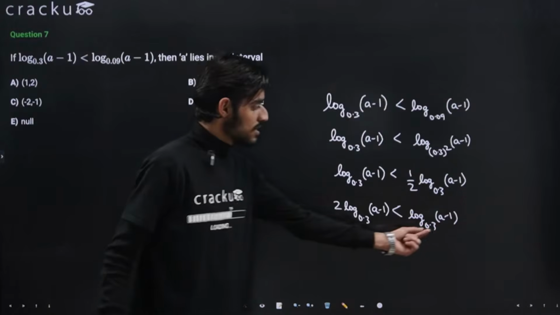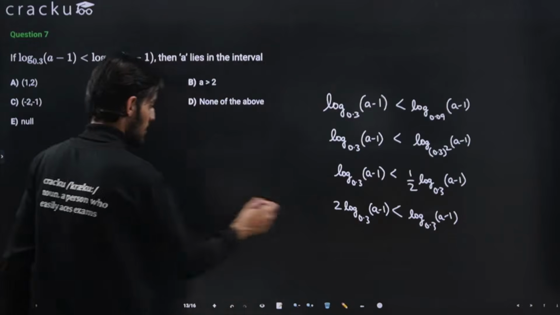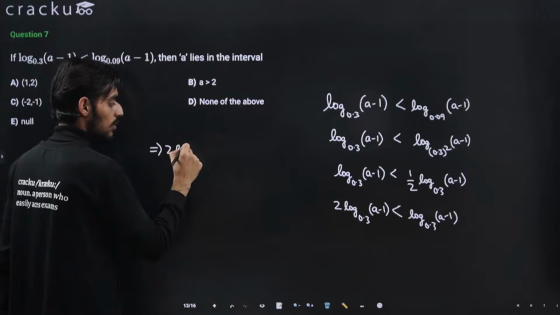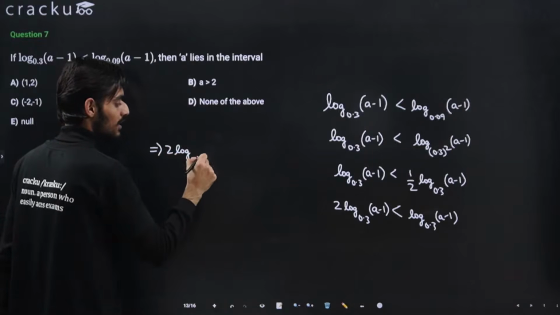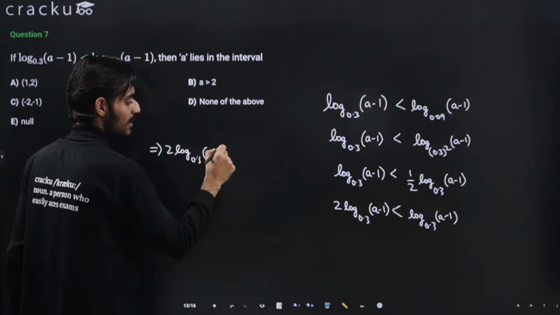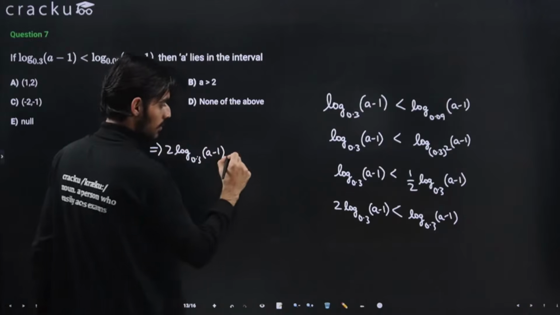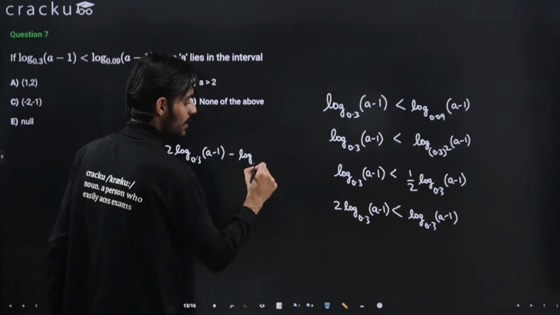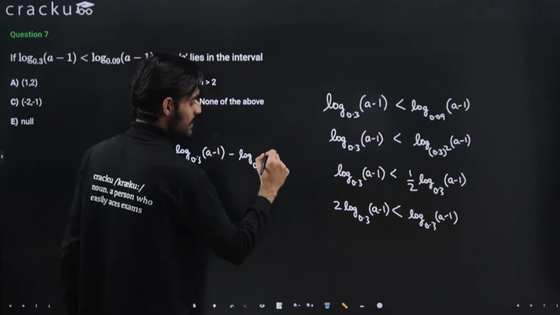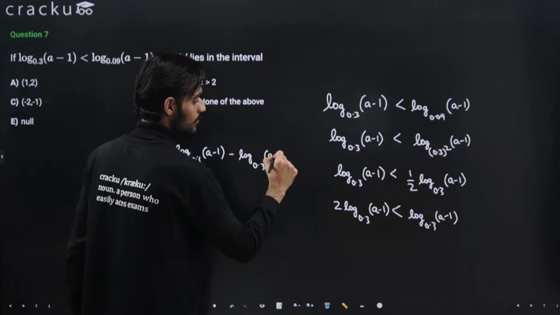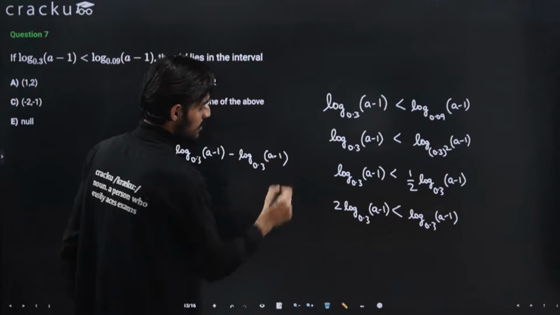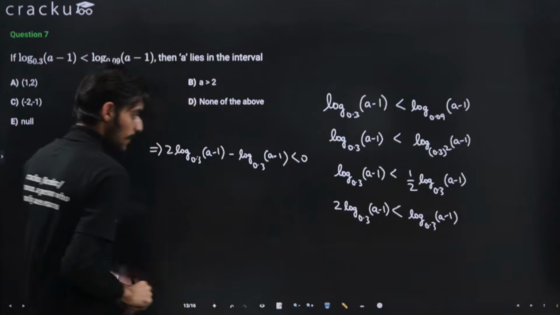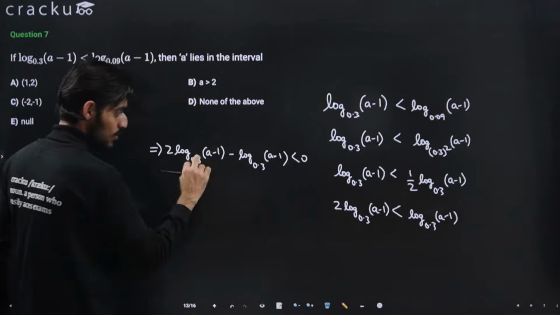I can also take this term to the left hand side. This will come out to be 2 log 0.3 a minus 1, minus log base 0.3, argument a minus 1, that is less than 0. Okay, now these two terms are same.